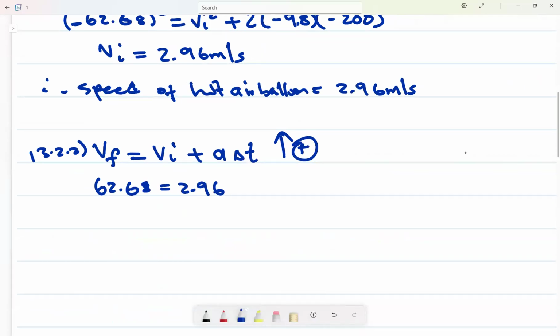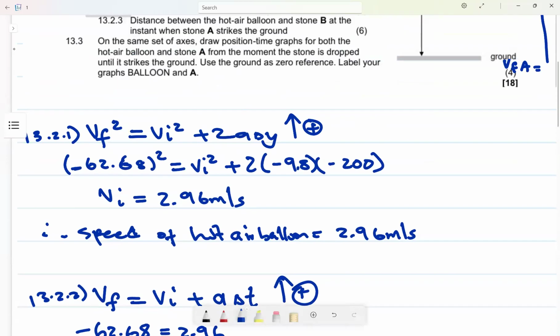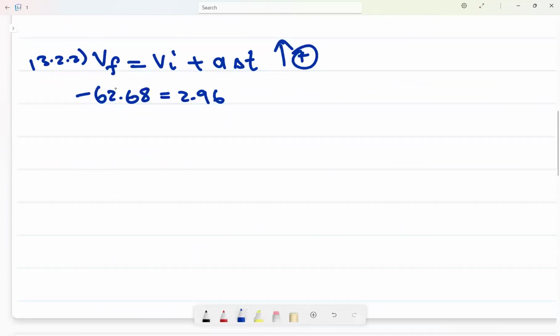When it was going up, the velocity was positive, but it eventually decreased and reached the maximum height. After maximum height, the velocity went in the opposite direction. But the answer will be the same, because you square the negative, but you lose a mark for substitution.